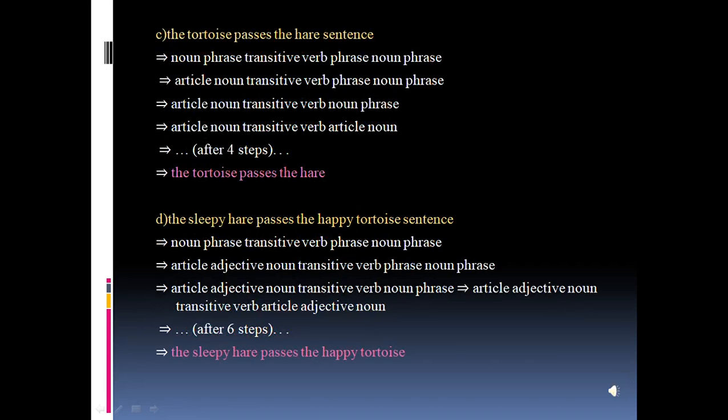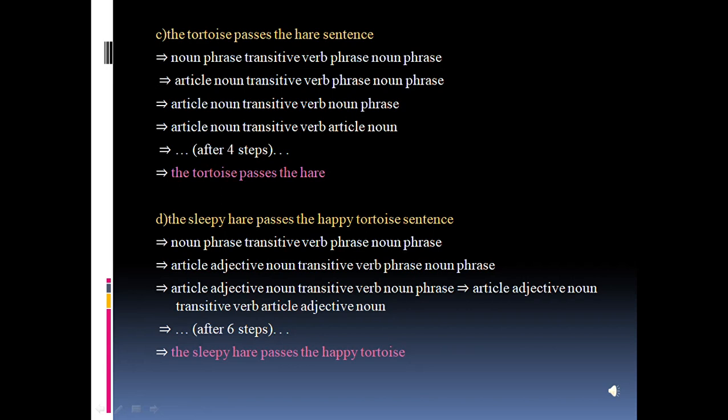The third sentence we have is the tortoise passes the hare. Now here the noun phrase should include article and noun, and in the sentence the article is the and the noun is tortoise. And the intransitive verb phrase should be an intransitive verb, and here in the sentence the intransitive verb is passes. In the noun phrase again the article and noun are the and hare, so it is also a valid sentence.